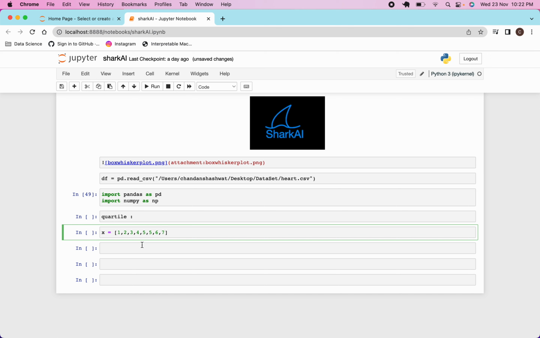So one line will be drawn here. You have 1 2 3 4 records on this side and 4 records on this side, and then your 25% will be 2 plus 3 divided by 2. One line will be here and on this side also.